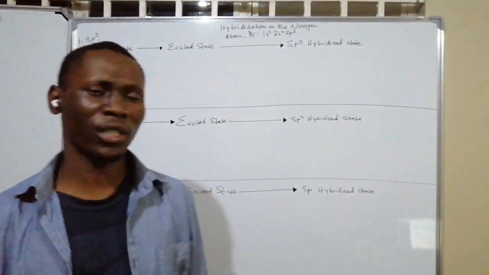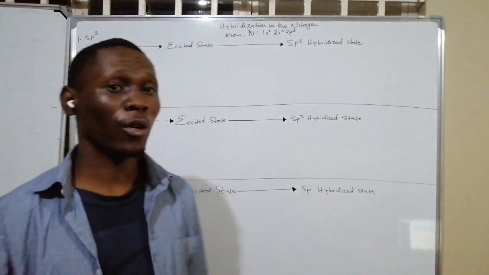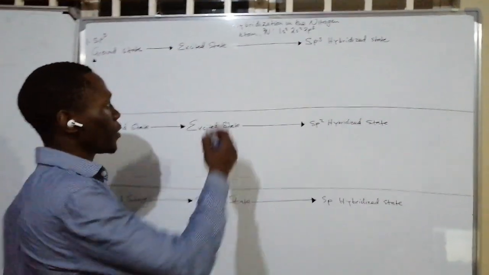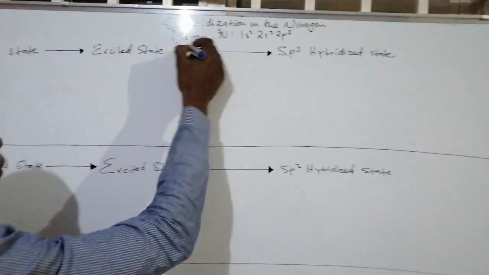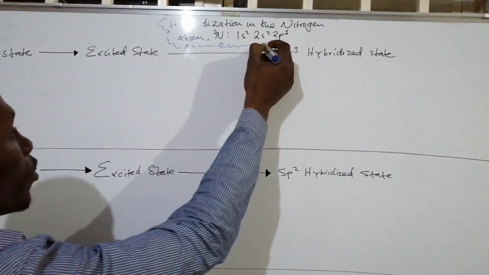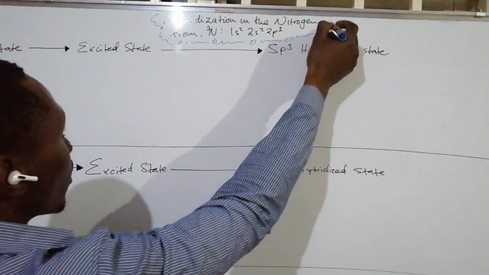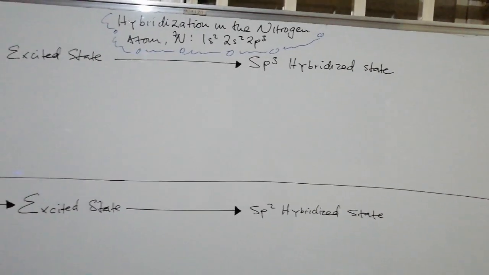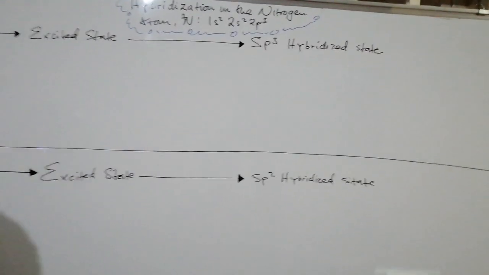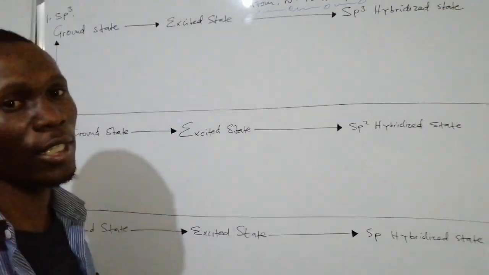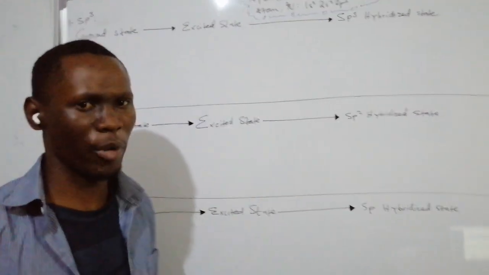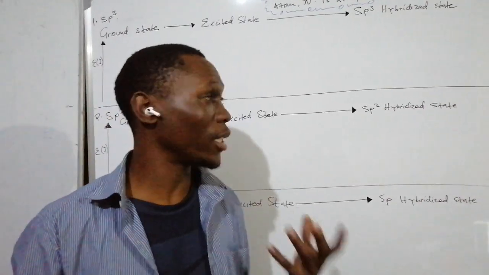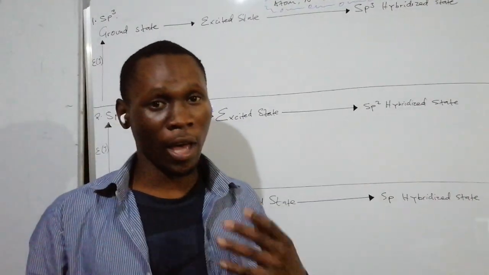In this video, we are going to talk about hybridization in the nitrogen atoms. If you have been following me, then you know that in the previous two videos, we talked about what hybridization is. Then we talked about sp3 hybridization, sp2 hybridization, and sp hybridization. And we illustrated how that hybridization takes place in the carbon atom.